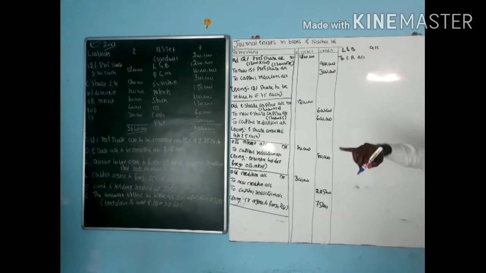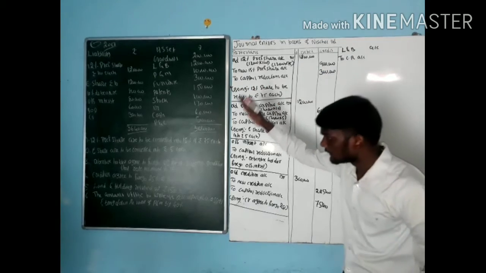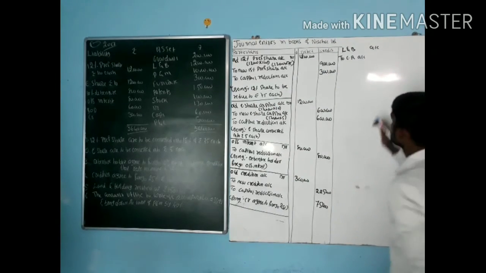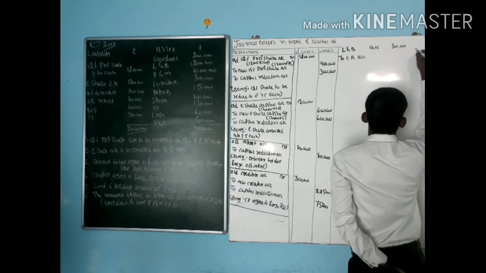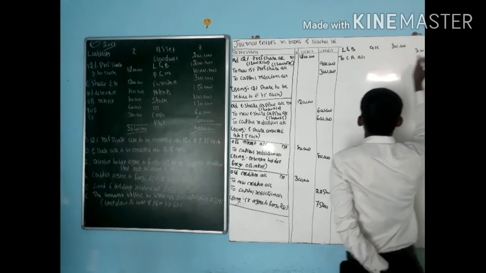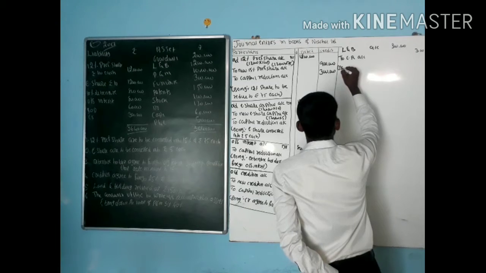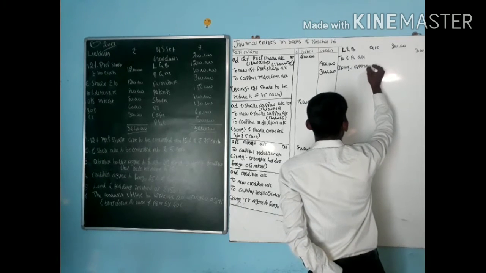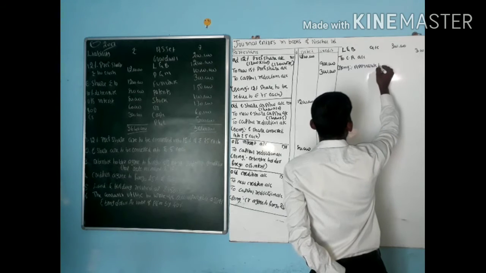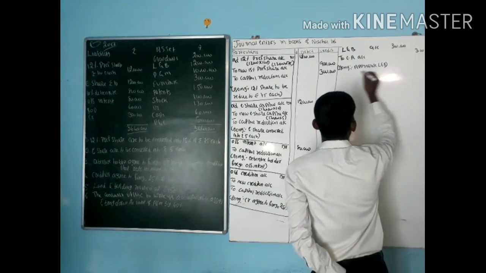How much profit for us? Previous value is 12 lakh, present value is 15 lakh. So profit is how much? Profit is 3 lakh rupees. That is appreciation of land and building.